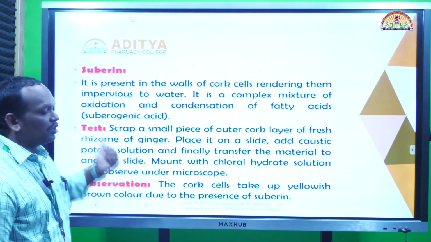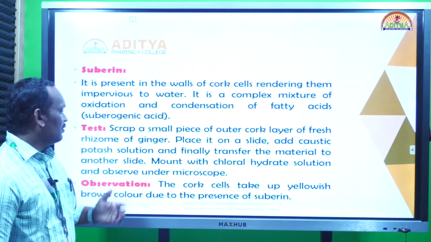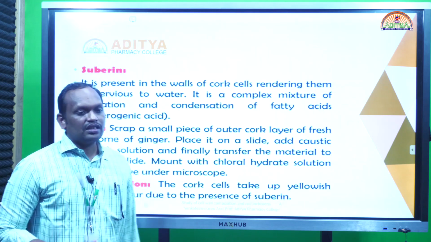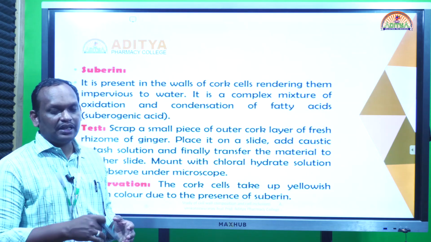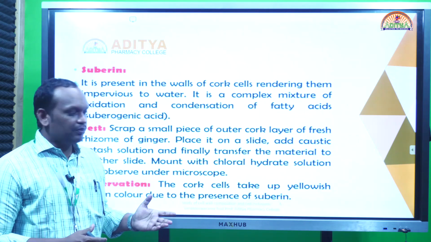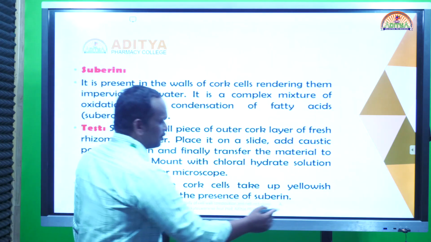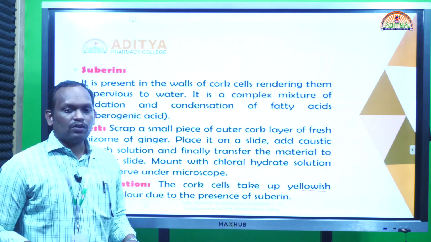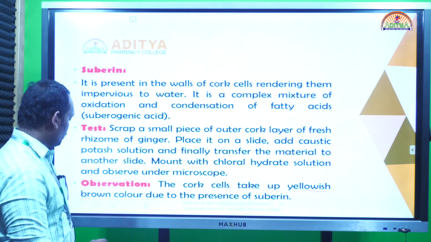Suberin is also one of the cell wall constituents. Suberin can be identified using various techniques. Suberin is present in the outermost layers like cutin also. For example, we scrape the ginger peeling, test the peeling with caustic potash and observe under the microscope. It shows a yellowish to brown color, whereas cutin shows a bright yellow color, but here it shows a yellowish to brown color.